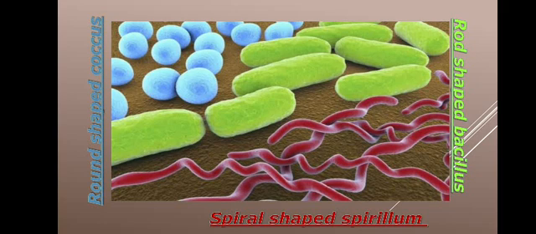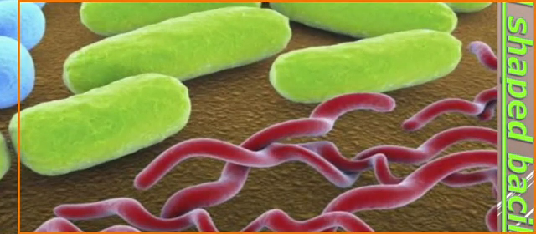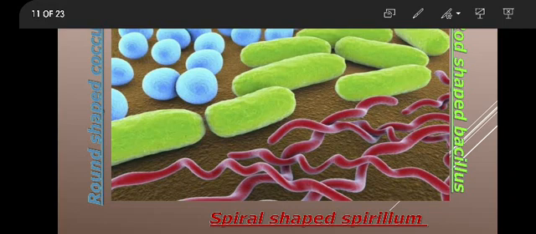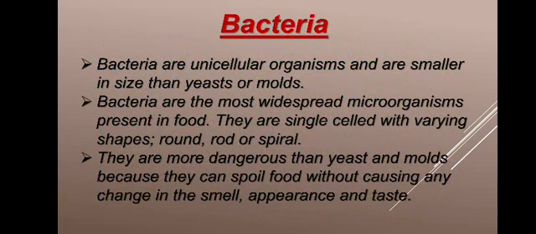Round shaped are the coccus bacteria. Rod shaped are the rod-shaped bacteria, known as bacillus, the green color. The blue color is the round-shaped bacteria, cocci, and the spiral-shaped bacteria, spirillum. These are the three shapes of bacteria found in foods. There is one more bacteria, Vibrio, which is of a comma shape but not commonly found in the food industry, so we are not discussing it.